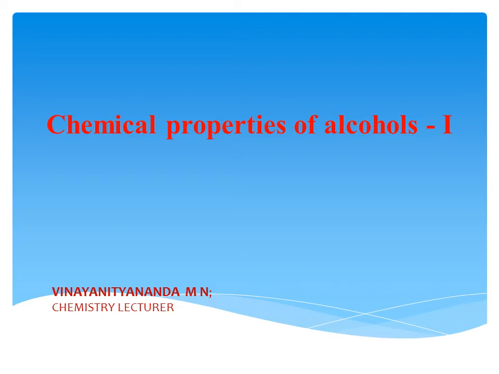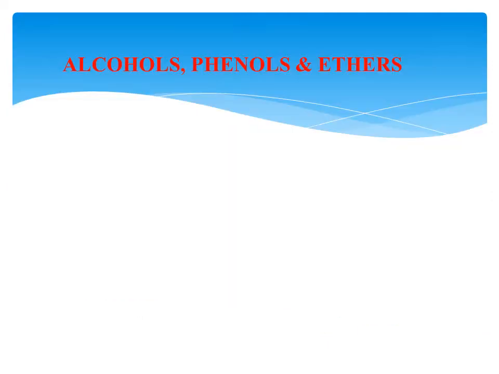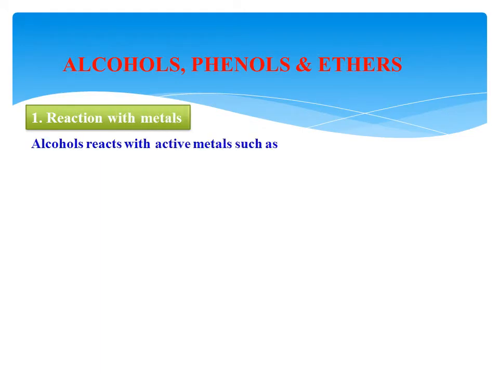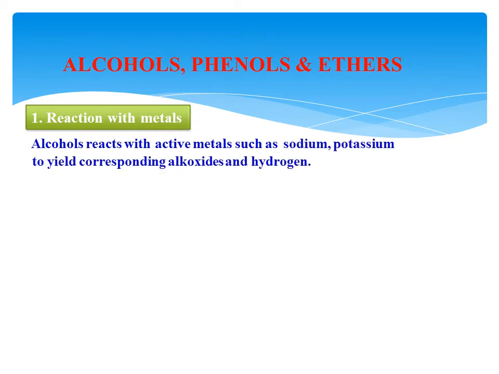Yes, in the last module, we discussed the physical properties of alcohols, phenols, and ethers. Now, let us start with the chemical properties of alcohols, first of all. In that, the first property is reaction with metals. When any alcohol reacts with metals such as sodium or potassium, it yields the corresponding alkoxide and hydrogen.